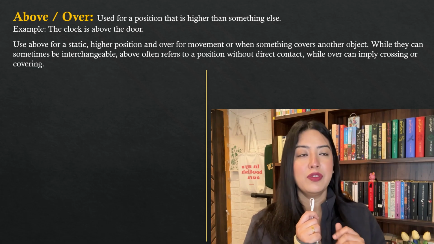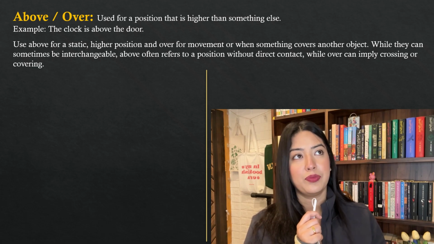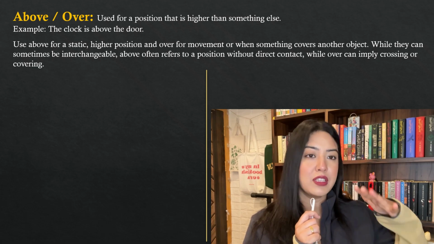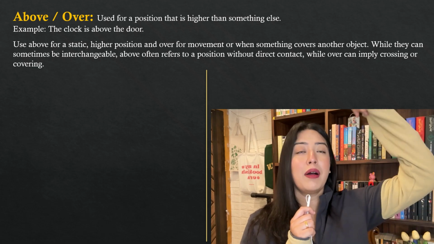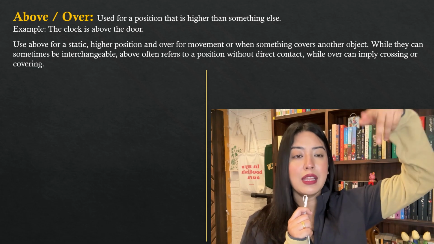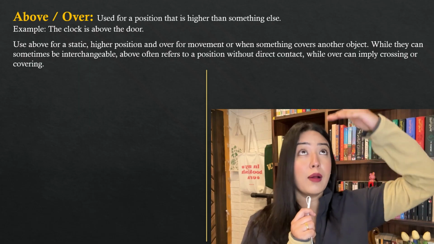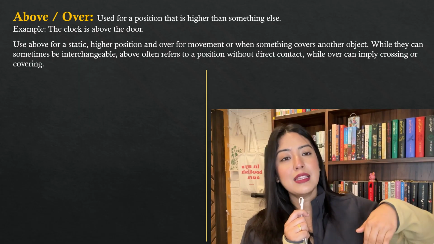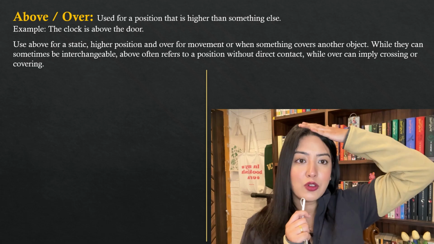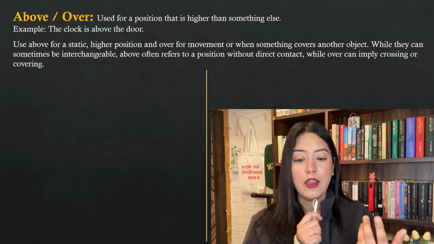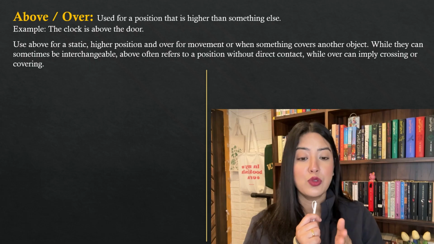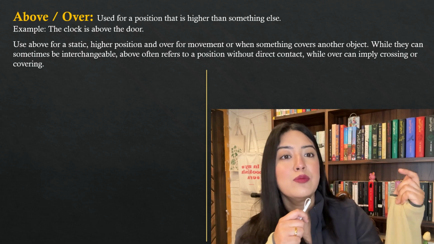When you use above, you can say that the third floor is above this floor. Or maybe I can say the floor above my head. That means I'm on the first floor and the floor above my head is the third floor. There's no direct connection, the floor cannot be on my head. So you can say something that is not connected. However, you use over when there's movement involved.